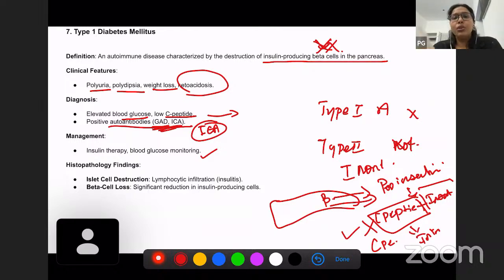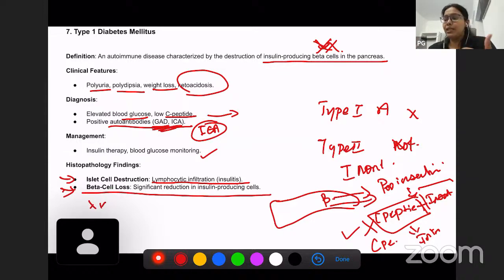Okay. So what are the histopathologic findings here? There will be islet cell destruction and lymphocytic infiltration, as we saw. Wherever there is autoimmunity, you can see lymphocytic infiltration most of the time, and there is beta cell loss because these lymphoid cells are destroying beta cells. There is significant reduction in beta cells.